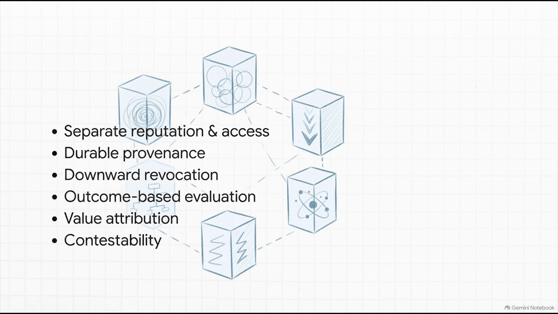So, you need separation of reputation from access, durable provenance to track history, true downward revocation so you can pull the plug, ungameable valuations, clear value attribution for payments, and actual contestability to dispute those actions.